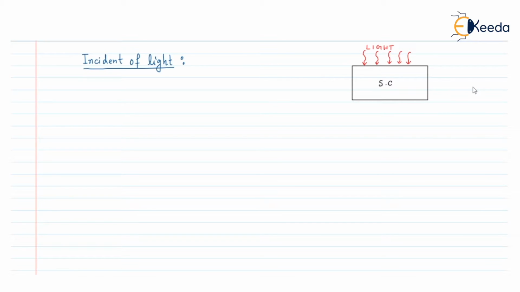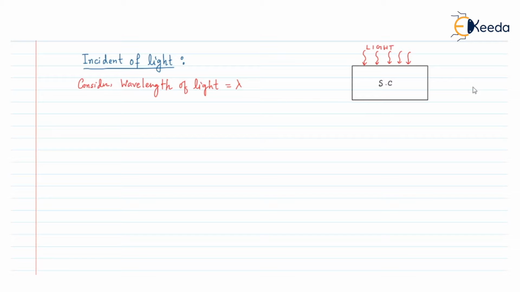Now, for this case, let us consider that the wavelength of the light that is incident on the semiconductor is lambda.